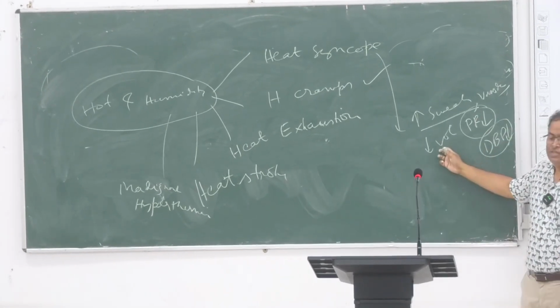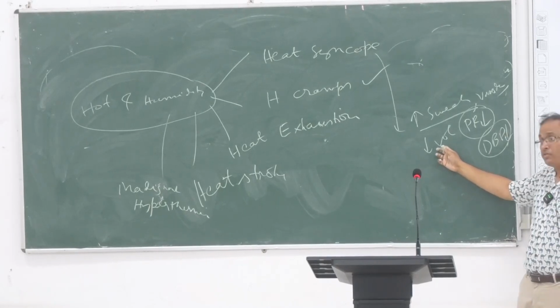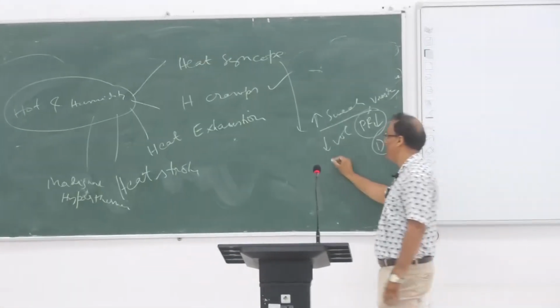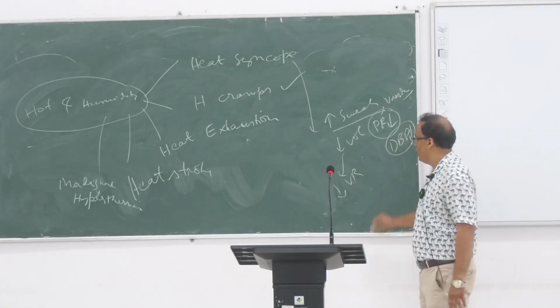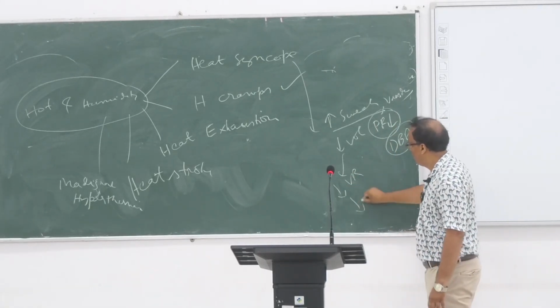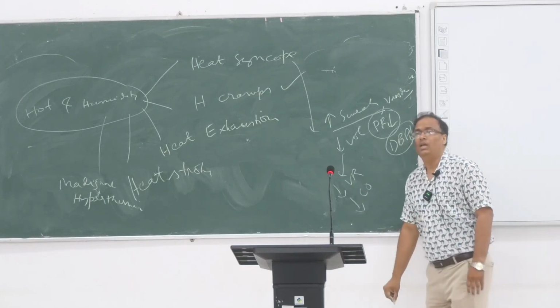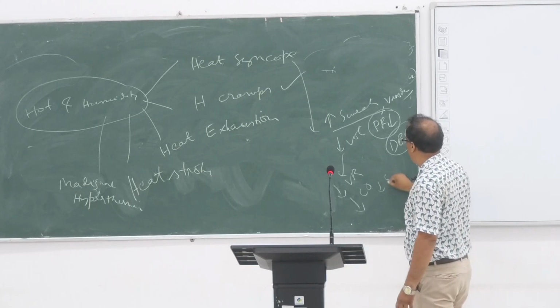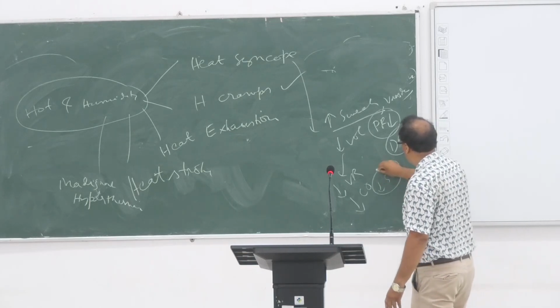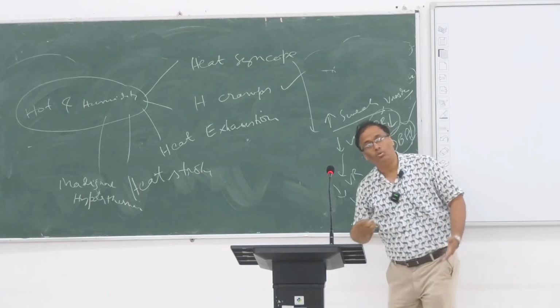Then volume is decreasing. If volume is decreasing, venous return will decrease. Cardiac output will decrease. So ultimately the systemic blood pressure will also decrease. So systemic blood pressure and diastolic blood pressure both decrease during heat syncope, and then the patient will collapse. This is called heat syncope.